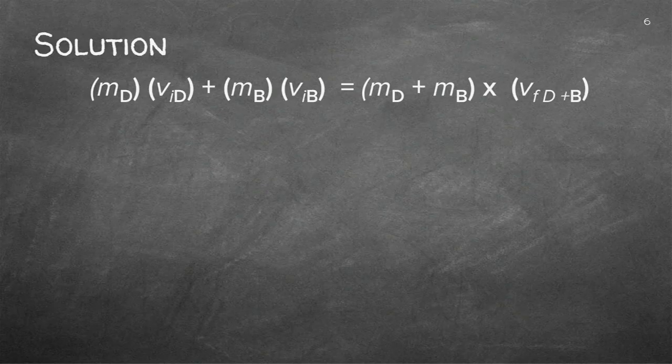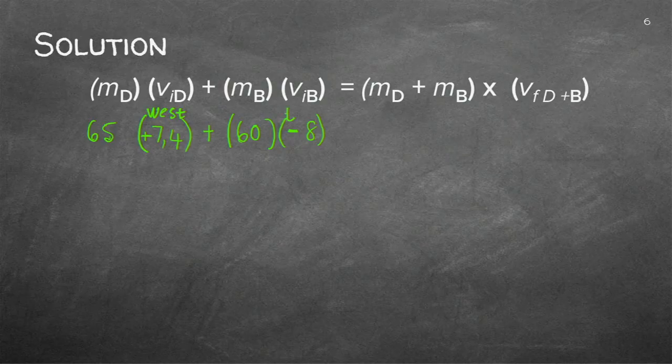Don has got a mass of 65. He's got a velocity of 7.4. And just for now, let's see it is in the positive direction. I've got Bob with a mass of 60 and a velocity of 8, but remember, was that to the western side, or was that to the eastern side? This was west and that was east. So I'm allocating those signs so that I know exactly in which direction they moved.